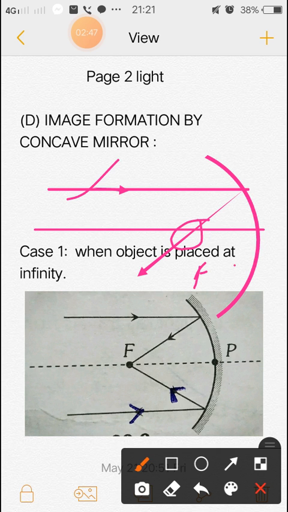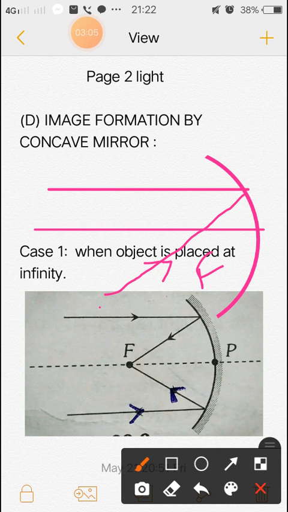The second rule is, if a ray is passing through F, it goes parallel to the principal axis. This is the second rule.